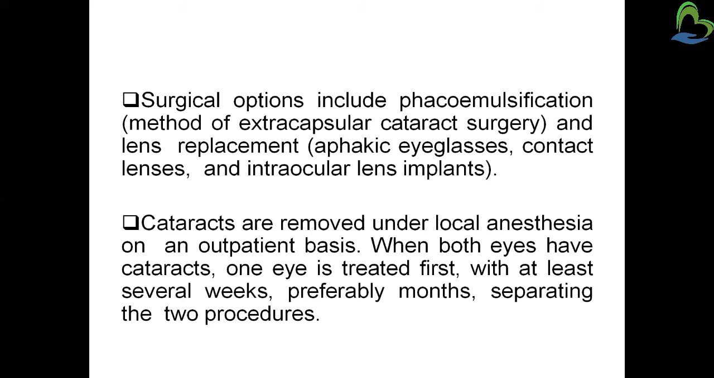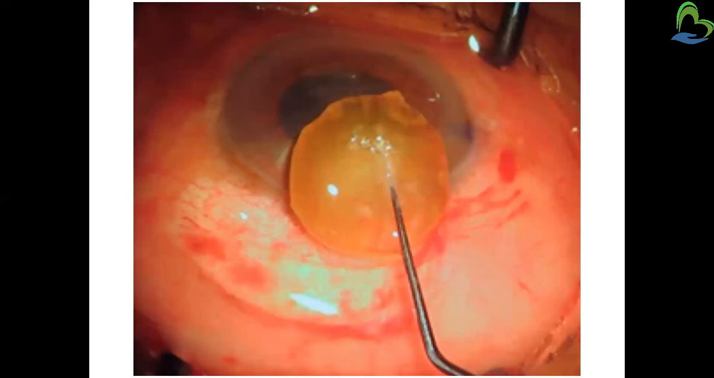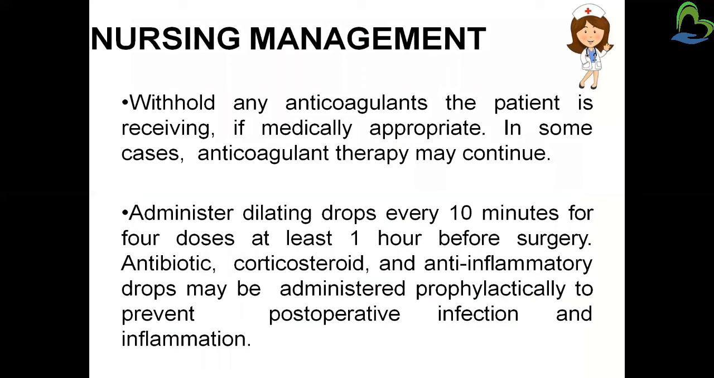anesthesia. Then when both eyes have cataracts, one eye is treated first, with at least several weeks and preferably months separating the two procedures. So if a person has cataracts in both eyes, we can't operate on both eyes at one time. After several weeks or a month, we separate the two procedures. Okay, so this is surgical management. In the figure, you can see the lens replacement during surgical management. Next is nursing management.